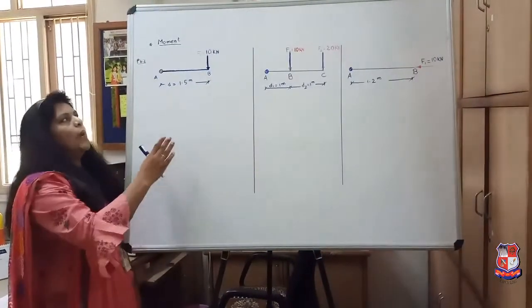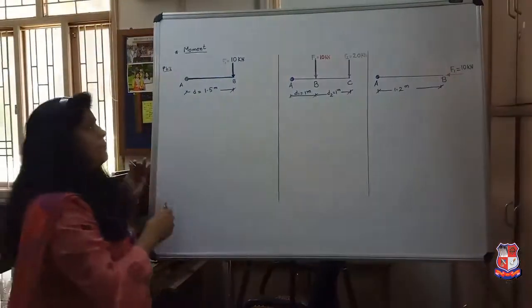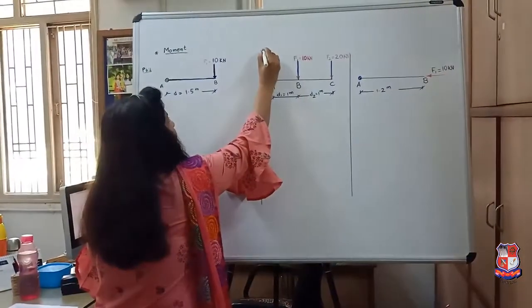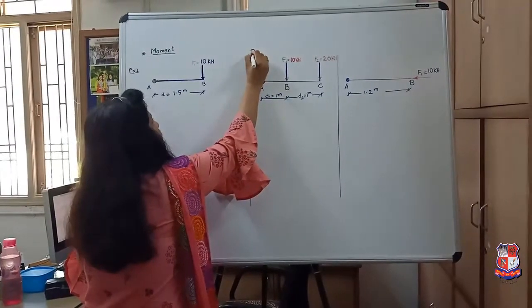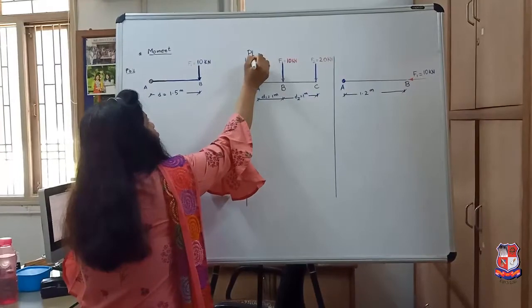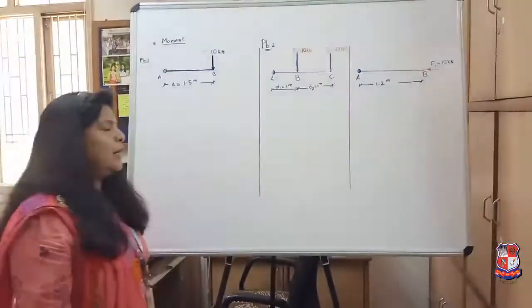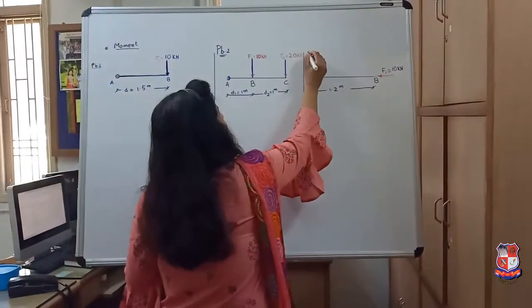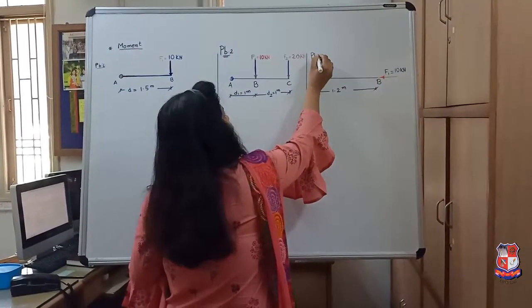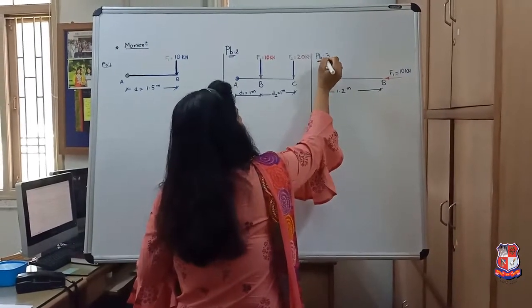That is, problem number 1, in which you can see that only one vertical force is acting. Second, problem number 2, in which there are two vertical forces acting. And third, problem number 3, in which we have got one horizontal force.